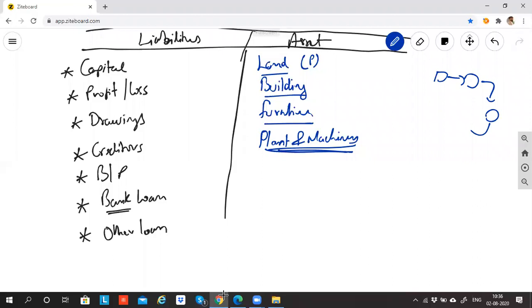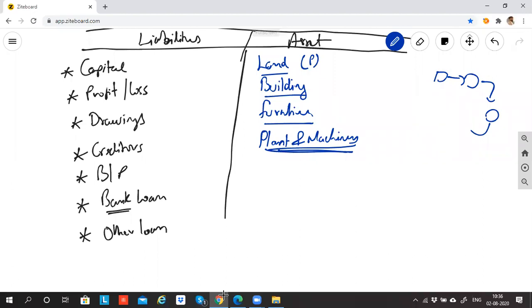Plant means it is a huge setup. There will be so many machineries, and in a chain, one by one, it is transferred to the next step. So that is what we call plant and machinery. It is a huge process. Are you getting the point? What is plant and machinery? If only one machine helps me manufacture a product, I call it machinery. But if there is a chain and series of machineries attached to one another, it is called plant and machinery. It is a huge setup.